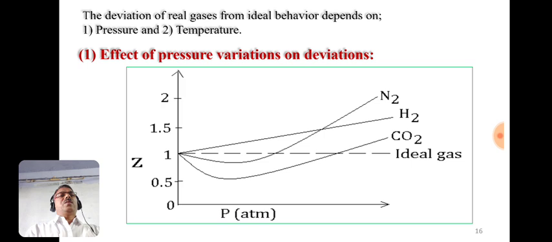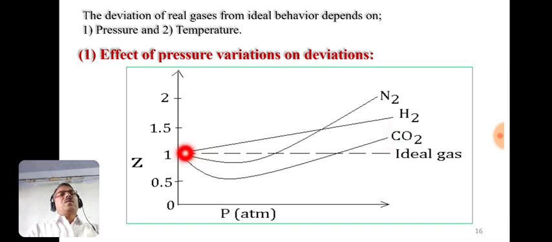If we see this graph carefully, for the carbon dioxide curve the compressibility factor goes on decreasing with increase in pressure, attains a minimum value, and then goes on increasing continuously.